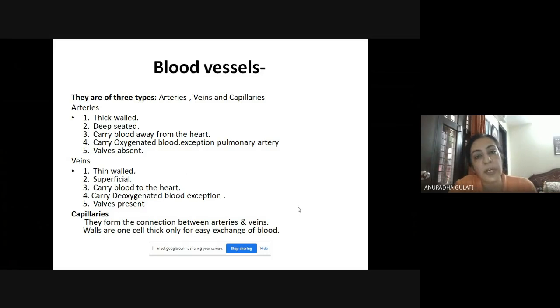Capillaries is the third type of blood vessels. They form connection between arteries and veins. Walls of this capillary are so thin. In fact, capillaries are the thinnest blood vessels which carry just one cell at one time, for easy exchange of blood in these cells.